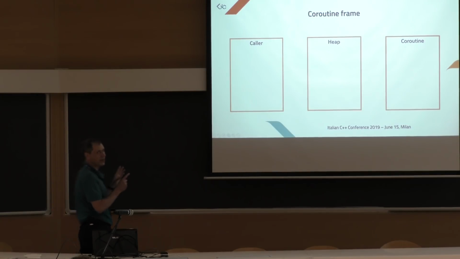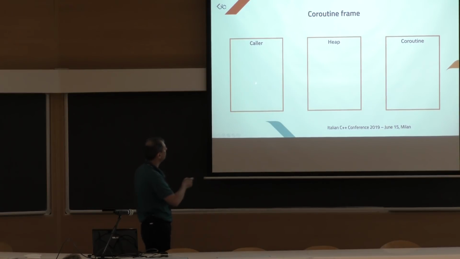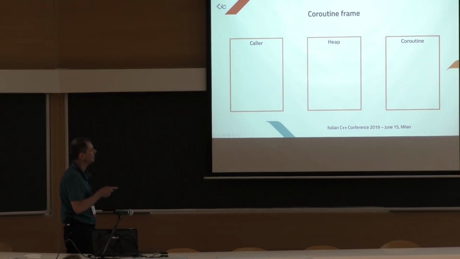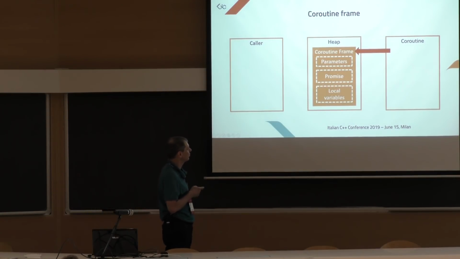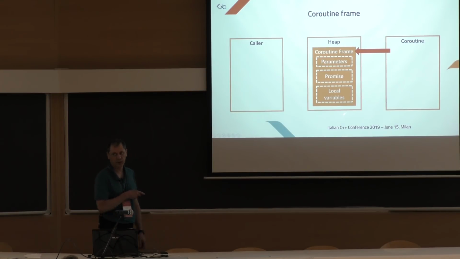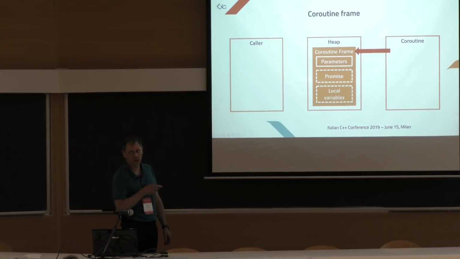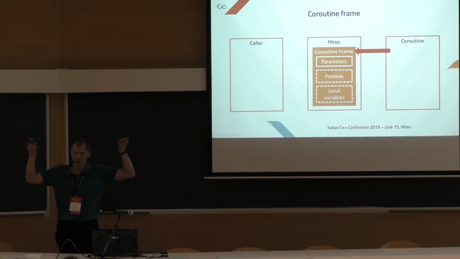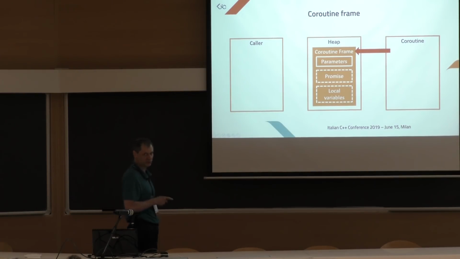Okay, let's visualize what is happening. We have the coroutine here, we have the caller function here, and we have heap memory here. The coroutine creates the coroutine frame that is able to store parameters, the promise, and all the local variables. First of all, the parameters of the function are copied into the frame.